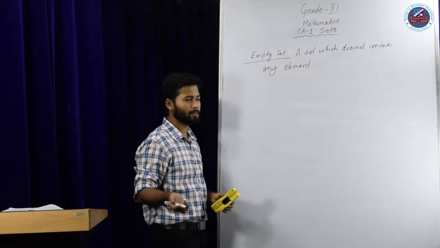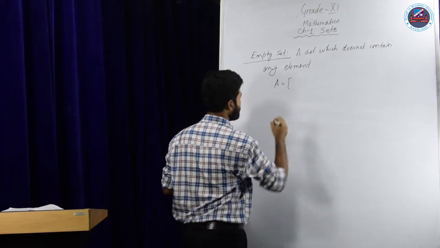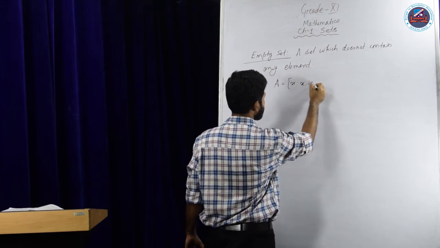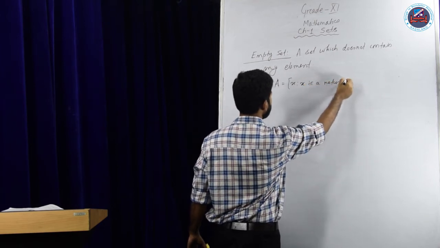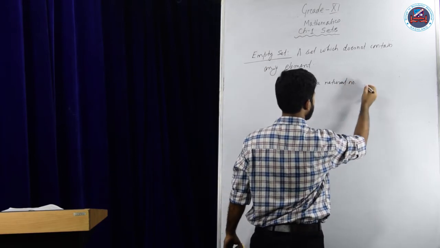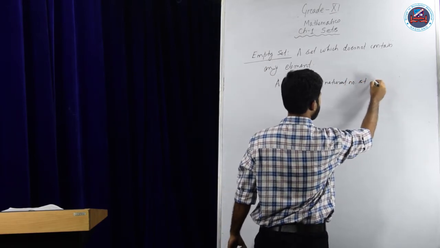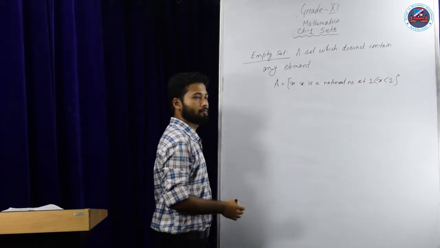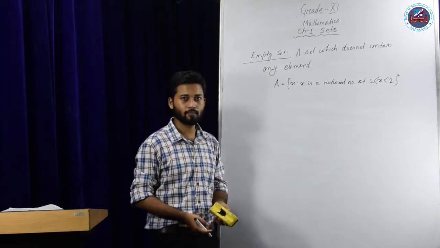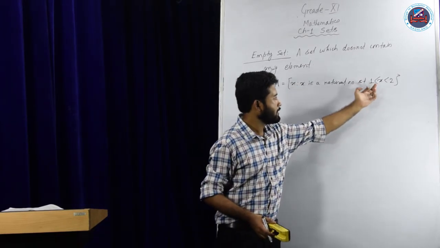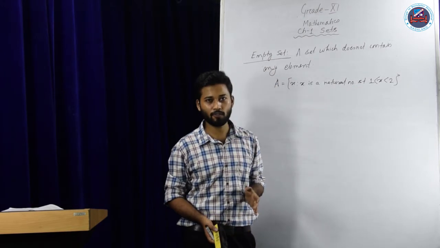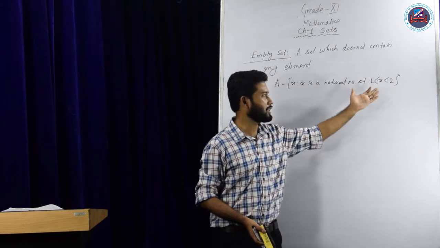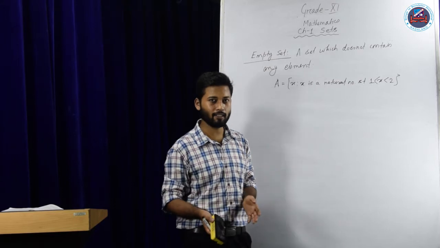So can you give an example for that? Let us take an example. A is a set such that x, where x is a natural number such that x is less than 2 and x is greater than 1. So do we have any such thing? See here, the natural numbers start from 1, 2, 3, 4, 5, 6 and so on, isn't it? But I have taken the x element that is greater than 1 but less than 2. So there does not exist any such element inside the natural numbers, isn't it?